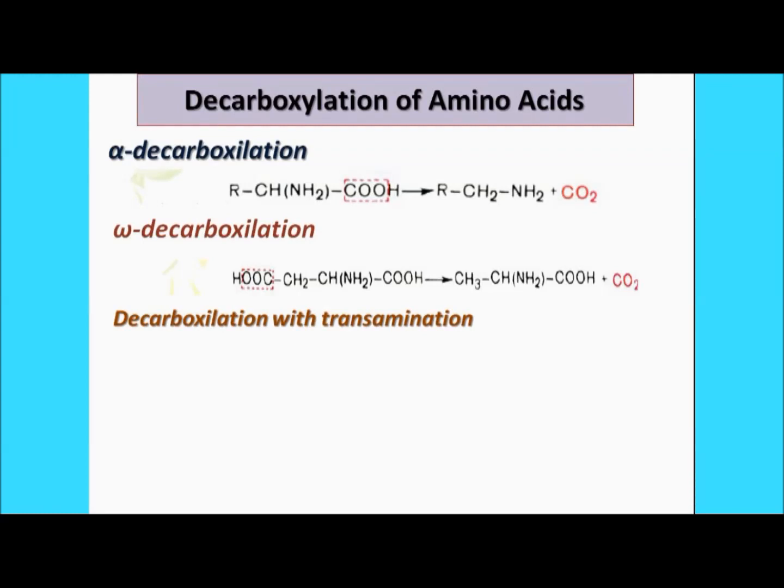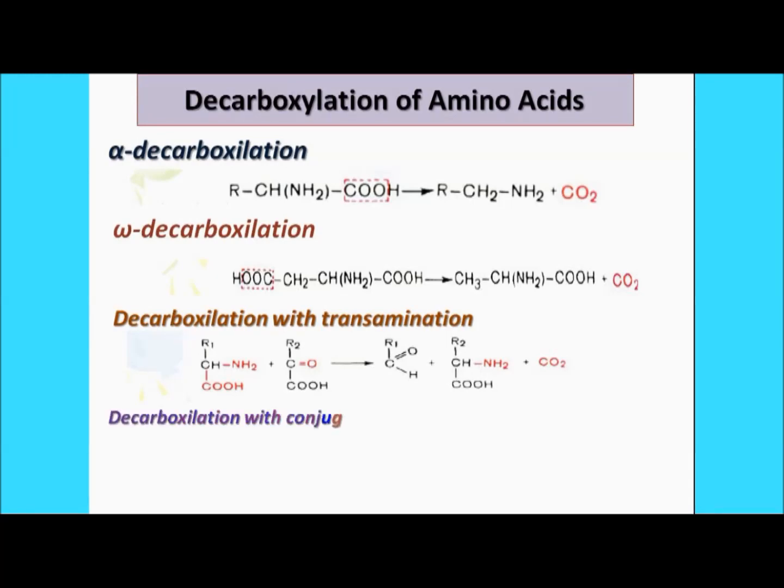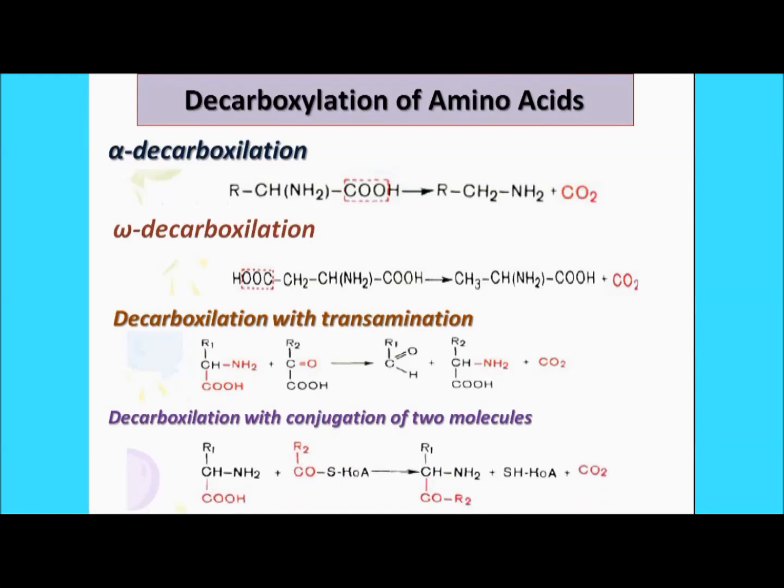Then apart from that, you have another reaction which is decarboxylation with transamination. In this process, both the decarboxylation and the transamination take place simultaneously. For example, you can see here this is the amino acid, and this amino group, I have already told you about transamination, will be transferred to this position, as well as this carboxyl group, this CO2 molecule, will be removed, resulting in the formation of this particular product, right? Apart from that, we have one more type, decarboxylation with conjugation of two molecules. Here two molecules get conjugated along with the liberation of a carbon dioxide molecule.